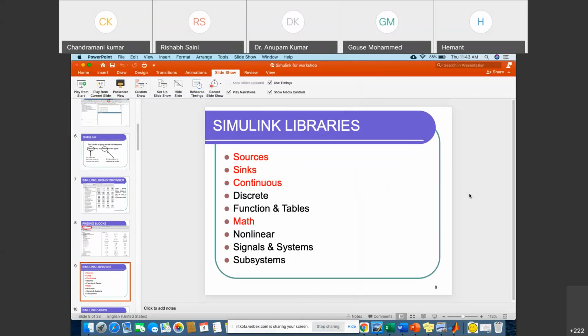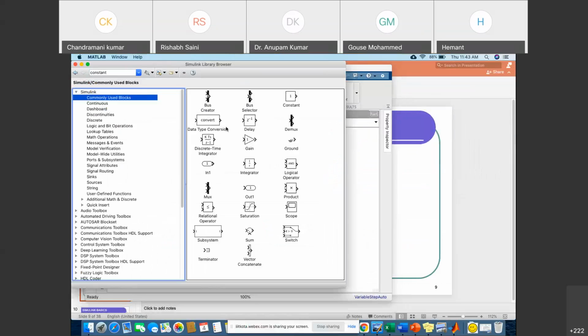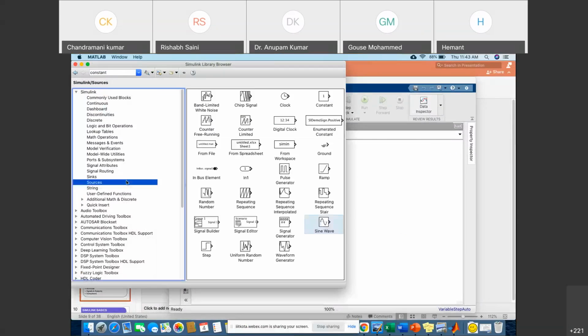Okay, so now we'll see this thing. So what will be the library and all. Before going to that, we will take one example and try to understand. So I am taking source as a sinusoidal signal. So how to add it in Simulink, this is important, right?